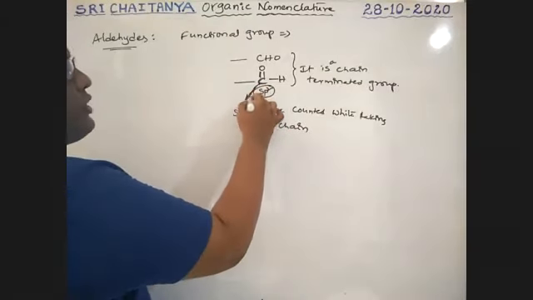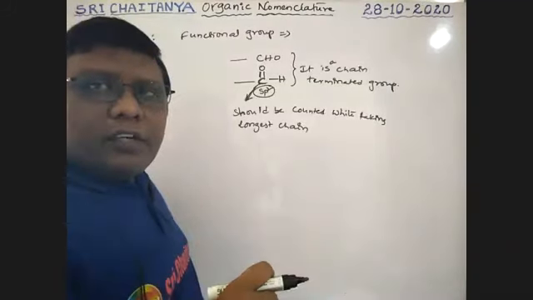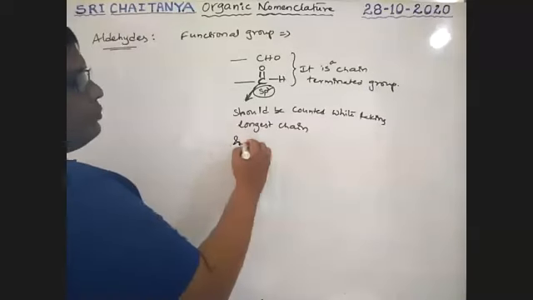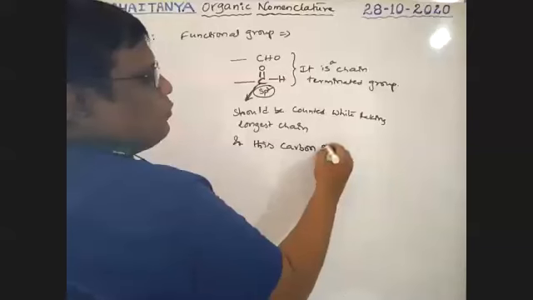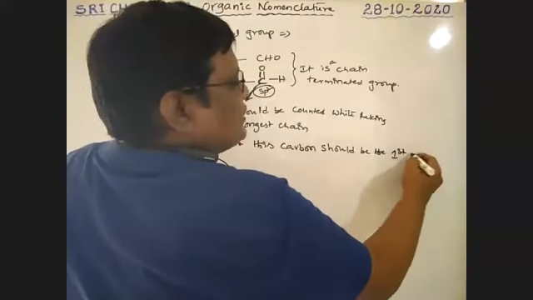We should consider this carbon also when taking the longest chain. The longest chain means the one that contains the maximum number of carbons. And this carbon should be the first carbon.